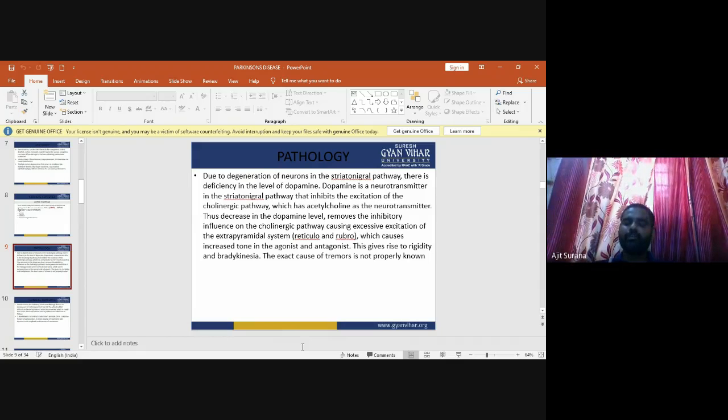Parkinson disease mainly occurs due to the degeneration of the neurons in the nigrostriatal pathway, due to which there is a deficiency in the level of dopamine. Dopamine is a neurotransmitter in the nigrostriatal pathway that inhibits the excitation of the cholinergic pathway, which has acetylcholine as a neurotransmitter. The decrease in dopamine removes the inhibitory influence on the cholinergic pathway, causing excessive excitation of the extrapyramidal system, which causes increased tone in the agonist and the antagonist. This gives rise to rigidity and bradykinesia. The exact cause of tremors is not properly known.